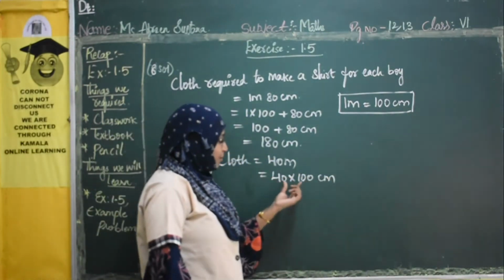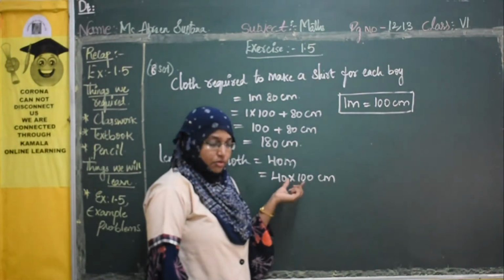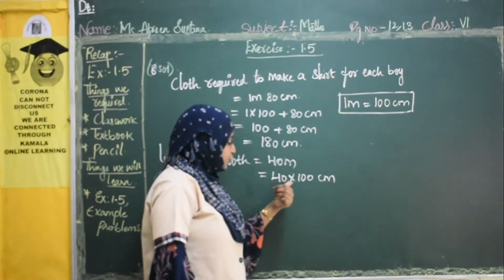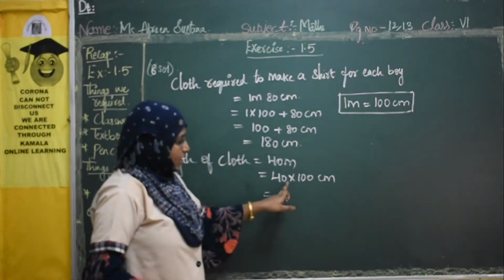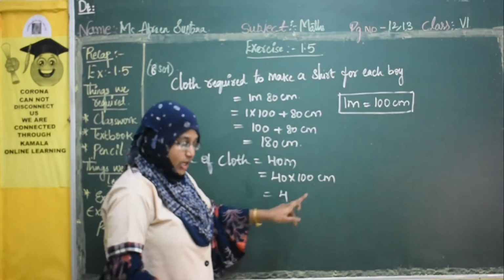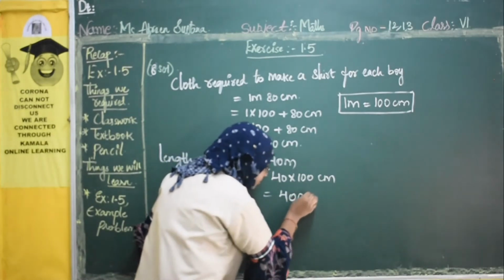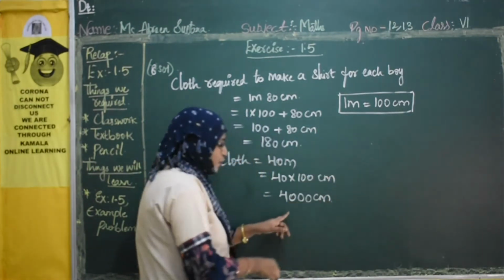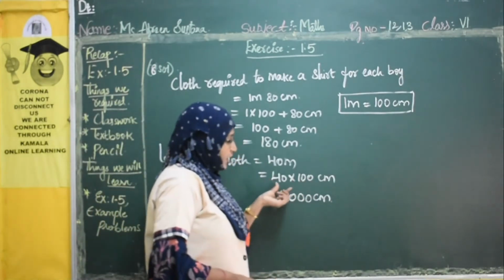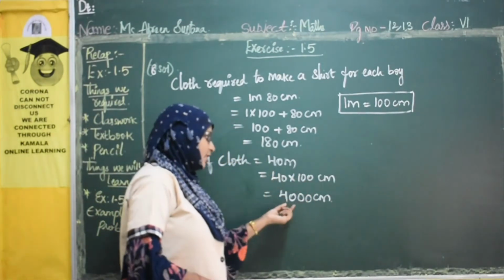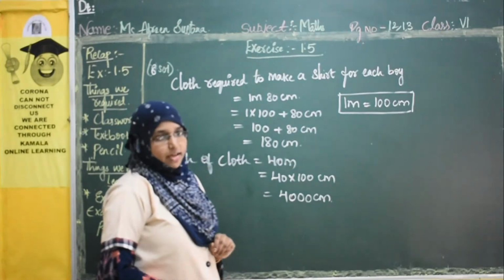When we multiply with 100, we first multiply the given number with 1. 4 ones are 4. How many zeros are there? 1, 2, 3. So the 3 zeros will be 1, 2, 4,000 centimeter. You can even do 100 into 40, you will get the answer as 4,000 centimeter.